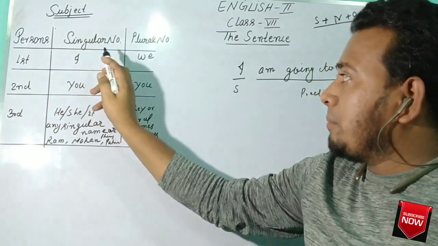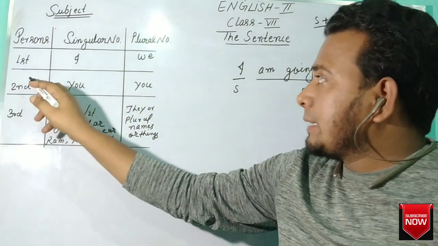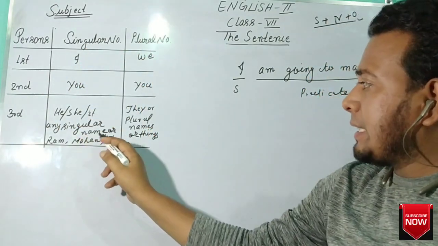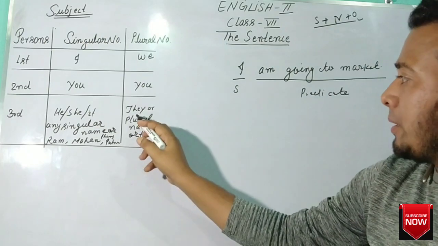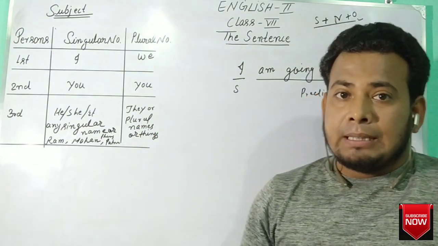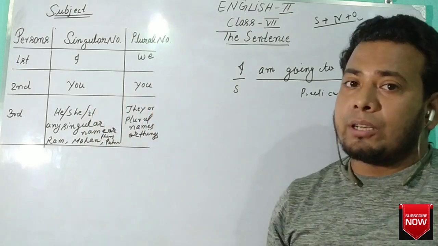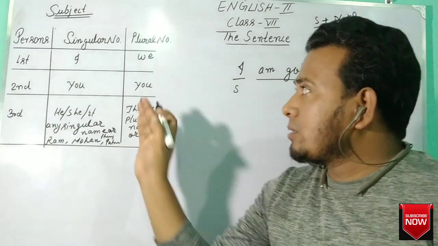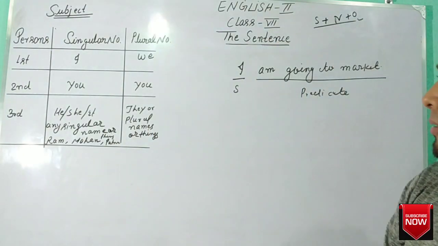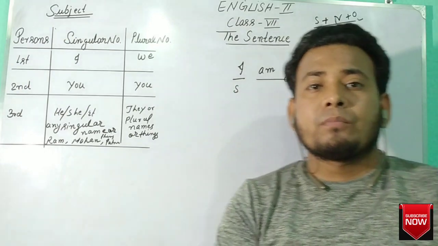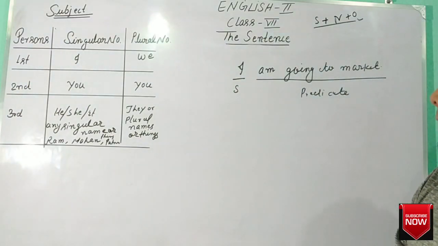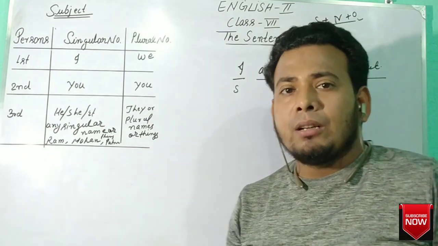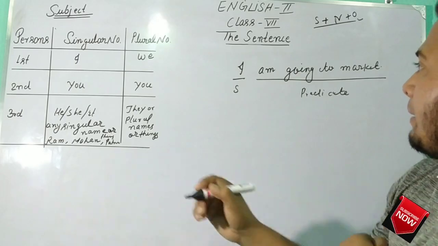The first person singular number I, first person plural number we, second person singular number you, second person plural number you, third person singular number he, she, it, any name or thing, third person plural number they or plural names or things. This table chart is very important for learning English grammar. Without this knowledge, we can't learn English grammar in a proper way. So I advise you to remember it, and I think you have already remembered it in previous classes.